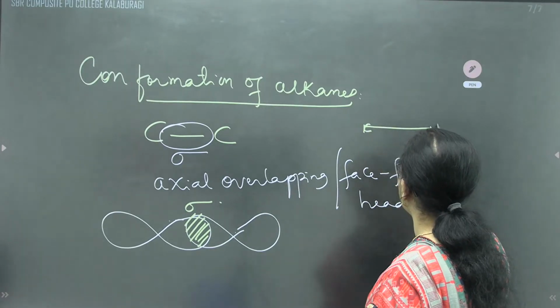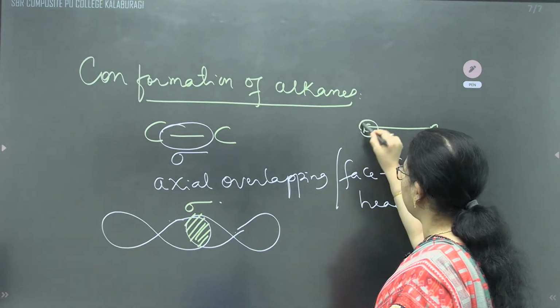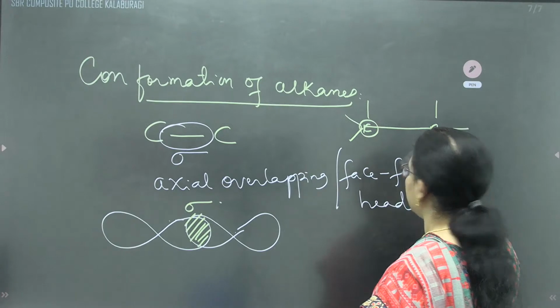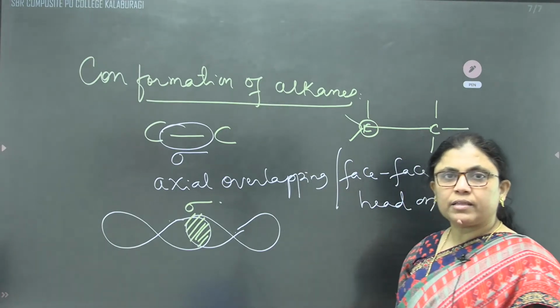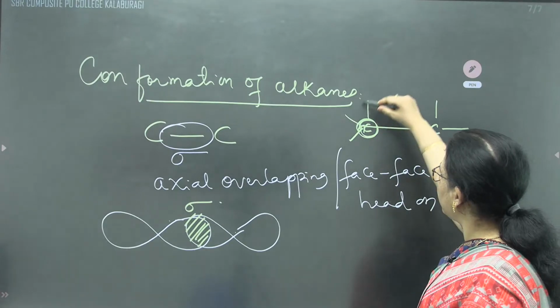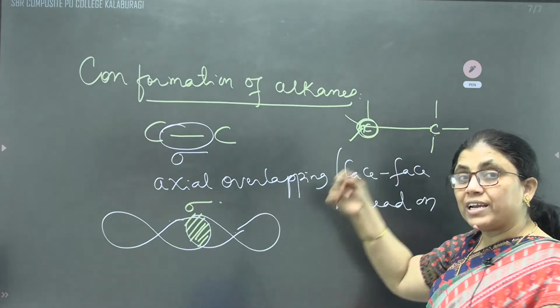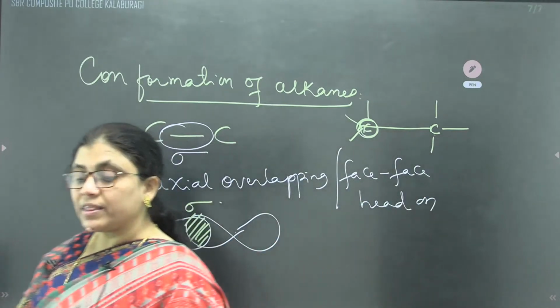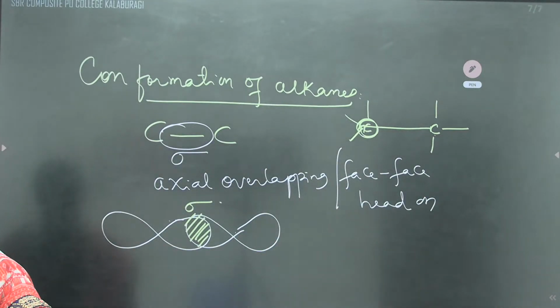This is one carbon, this is one carbon. One carbon atom will be surrounded by 3 hydrogen. Here, you make one fixed and go on rotating the other. So we'll get different forms, with different angles. Those are called conformations.